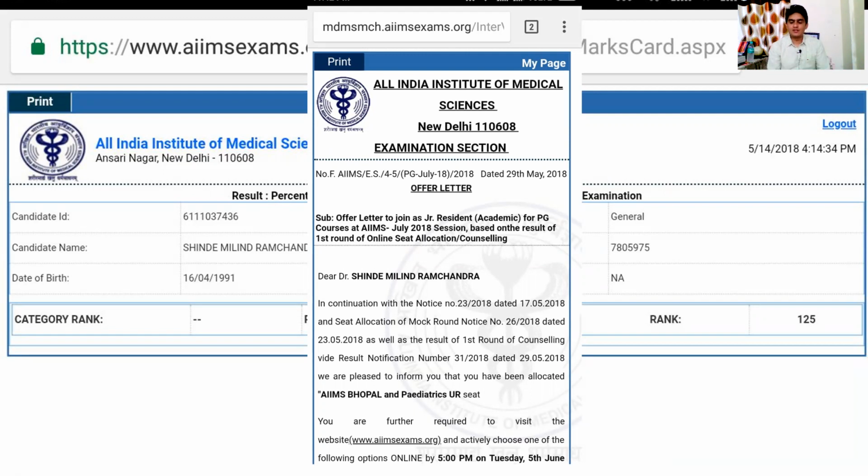And guys, I'm telling you, I had my struggles. I had to work hard for 3 sessions, and I had to give my everything. But one thing I did was I did not give up. I think that is the reason I ended up in AIIMS. So guys, this is all that you need to do to improve your memory, and with your hard work and dedication, you can definitely achieve your dream.